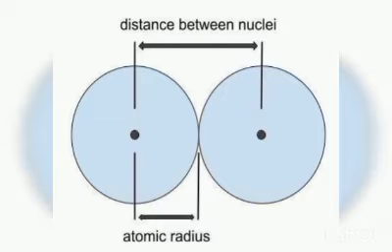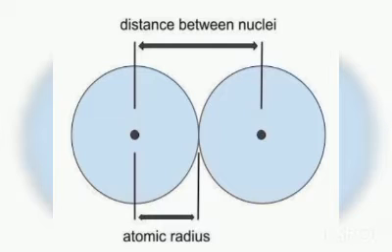Due to the increase in positive charge on the nucleus, the electrons are attracted with a greater force towards the nucleus. This results in the decrease of atomic radius or atomic size.